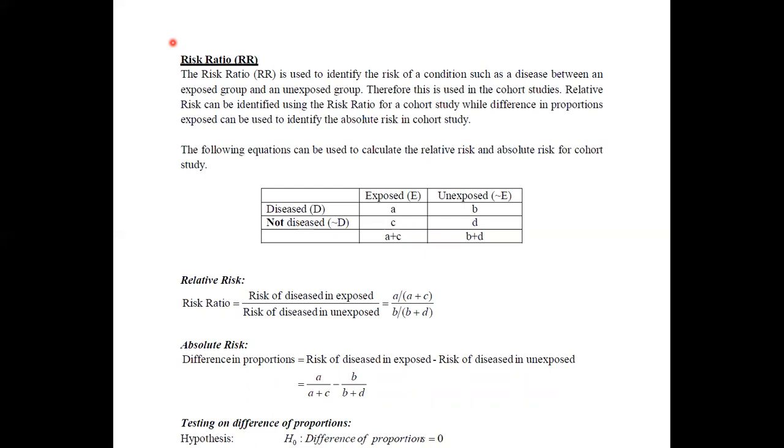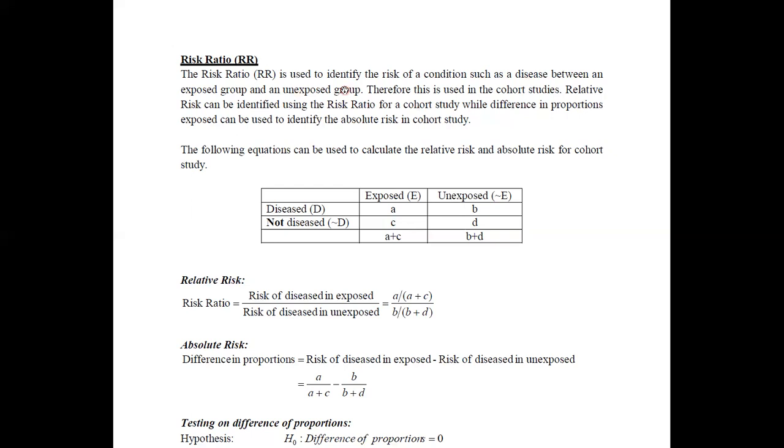We are using this risk ratio, normally abbreviated as RR. It denotes the first letters of these two words, risk ratio. It is used to identify the risk of a condition, such as a disease, between an exposed group and an unexposed group. It is quite simple, as previously. Now we are going to identify the risk, meaning the presence of disease between an exposed group and the unexposed group.